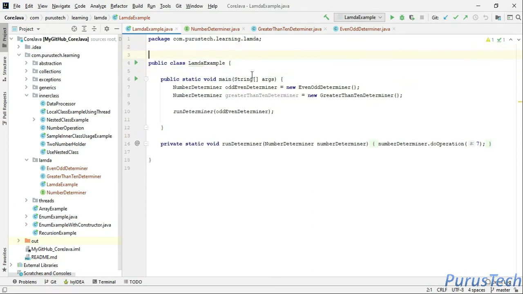So this program checks if the number is odd or even, or is greater than 10 or not.